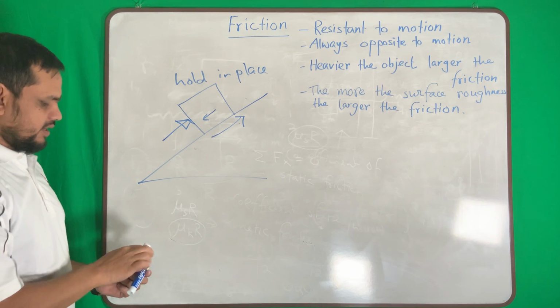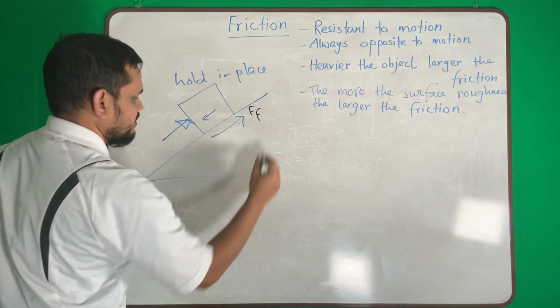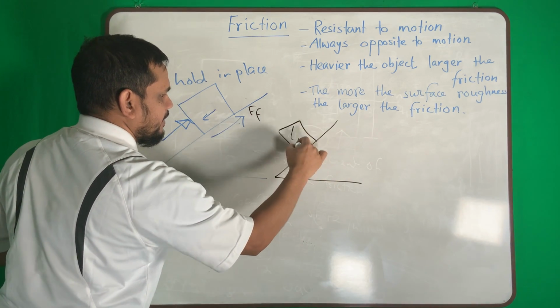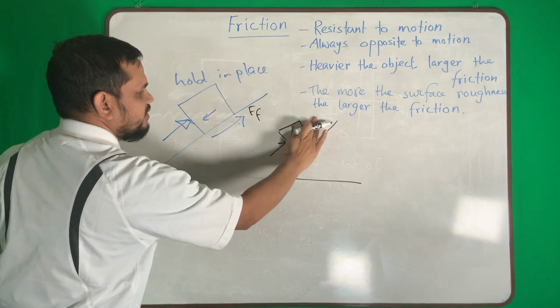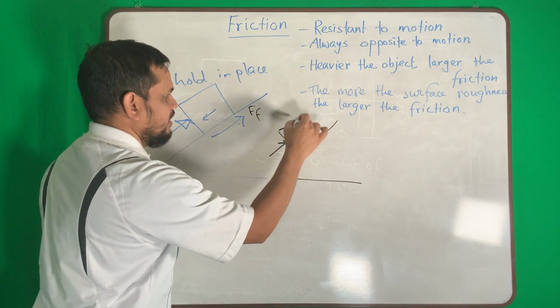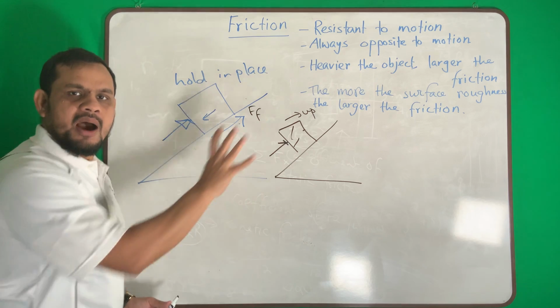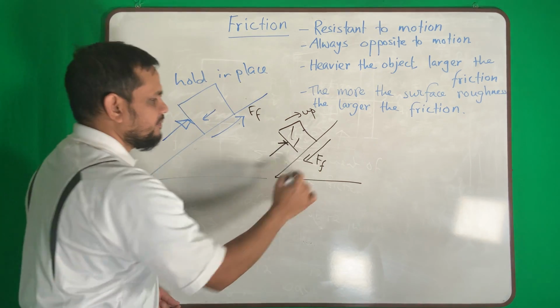Now the same thing. Right here, this is my friction. Now I want to pull the block up, and you can apply this force or this force. I want to move the block up. Then what will happen? My frictional force will be this way.